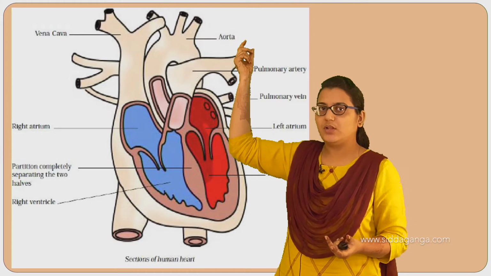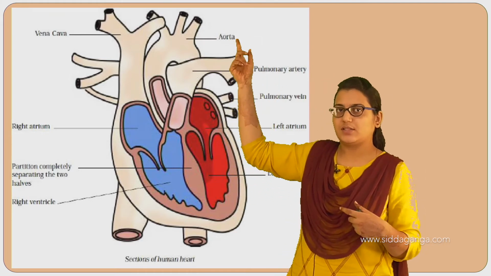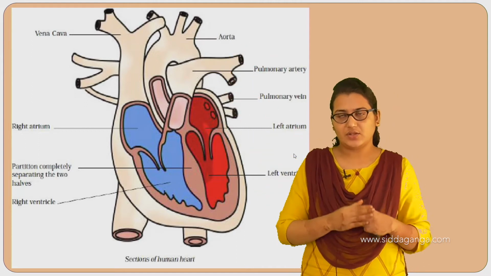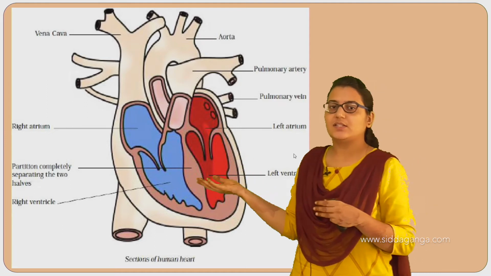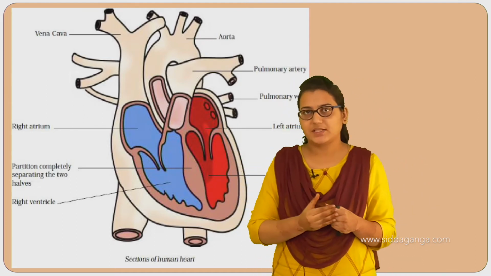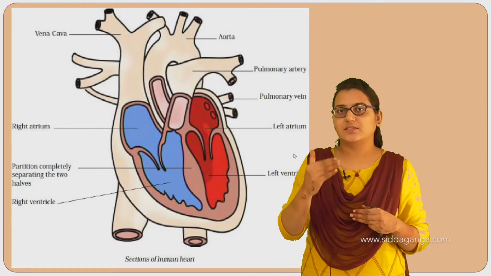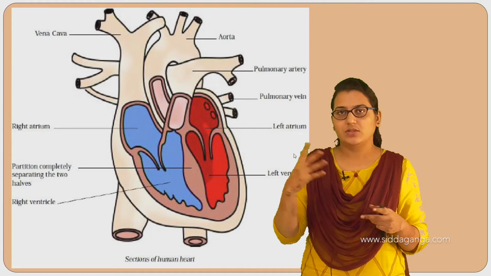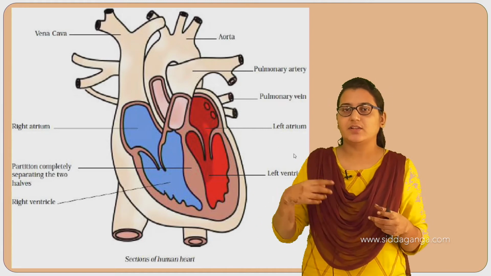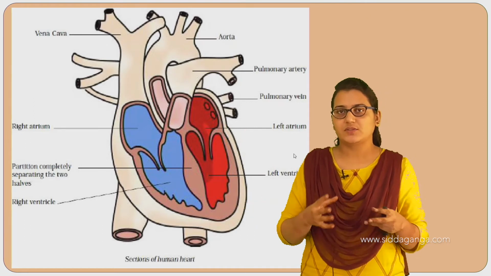Where does the blood go now? From this pulmonary artery, blood is carried and sent to the lungs, and the lungs are a place where gaseous exchange occurs. When I am saying it is impure blood, that is rich in carbon dioxide, that carbon dioxide is exchanged. So that carbon dioxide is released, exhaled from the lungs to the atmosphere. So when we are exhaling, removing the carbon dioxide from the blood, now the blood is rich in oxygen.